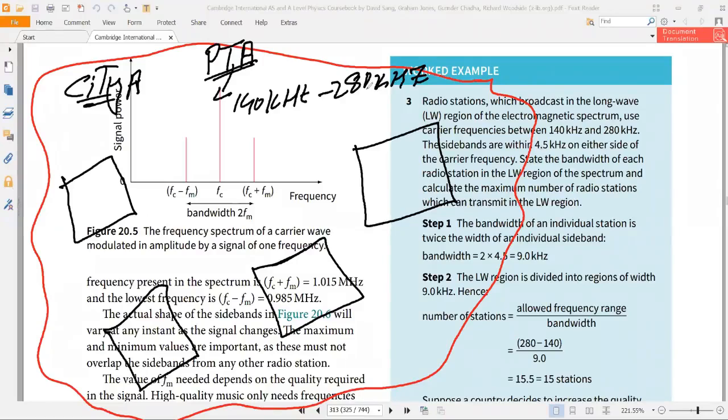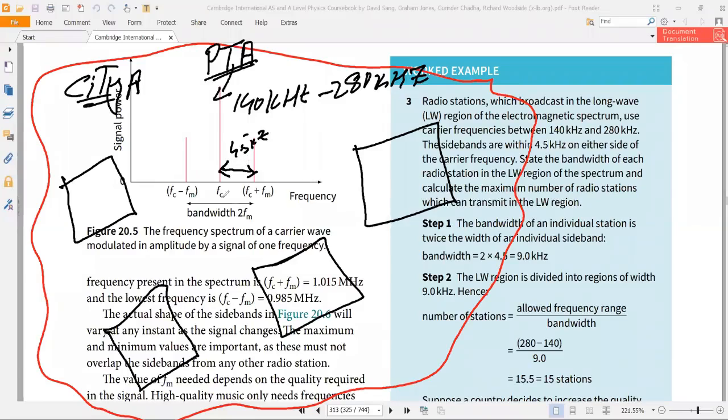Also the sidebands are given to me, and that is 4.5 kilohertz. So you must keep your sideband under 4.5 kilohertz.